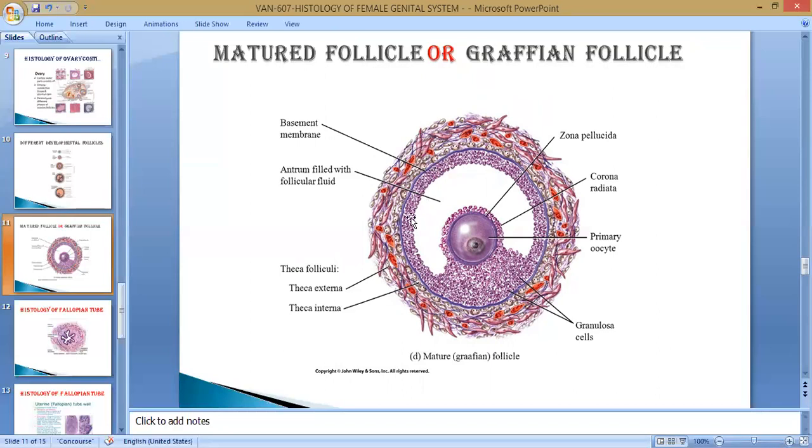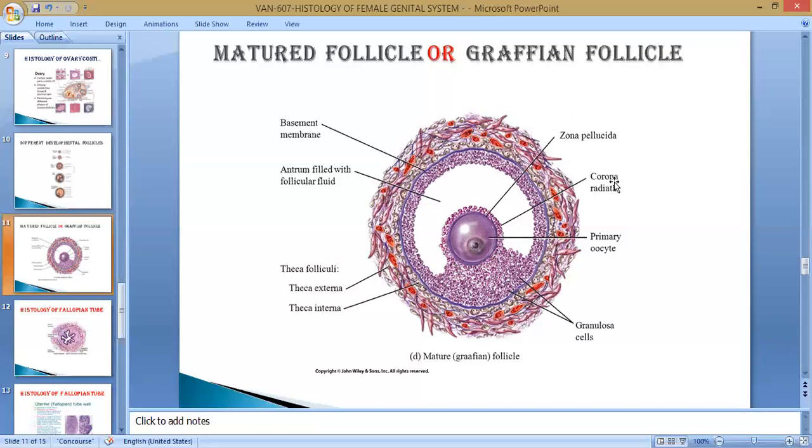Inside the basement membrane are the granulosa cells. You see, this is the granulosa cell, and those granulosa cells come to the center and surround the oocyte from here to here. This is known as cumulus oophorus. Granulosa cells radiate towards the oocyte and form a structure connected to each other, known as the cumulus oophorus, and around the oocyte there is a structure in the form of radiation that is known as corona radiata.